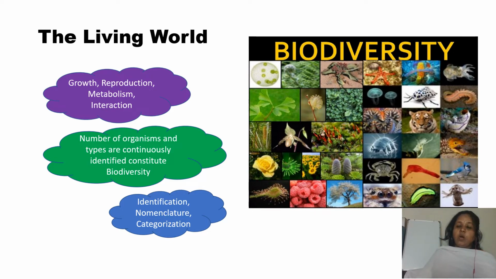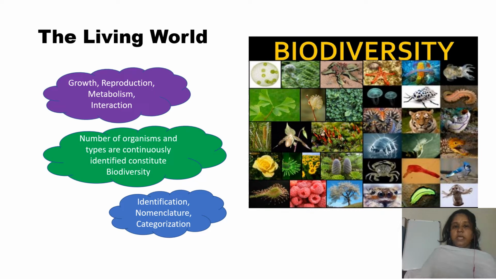Now, in this living world, we know so many organisms are there. In these living organisms, there are animals, birds, fishes, so many. All these constitute the biodiversity, that is, the number and the types of different living organisms constitute the biodiversity. In our daily life, every day some new organism we are finding out, meaning some discoveries are going on daily. So a vast number of living organisms are present in the world.